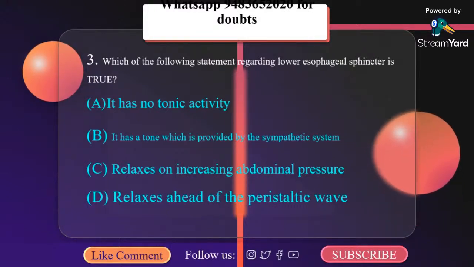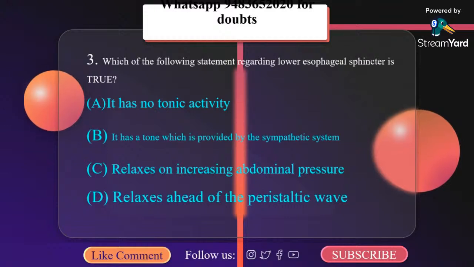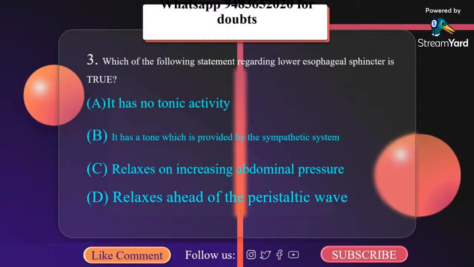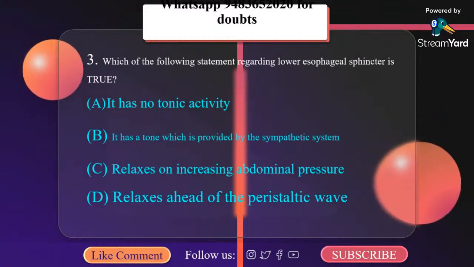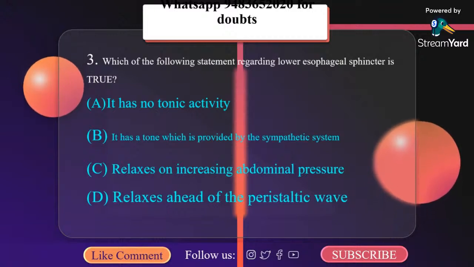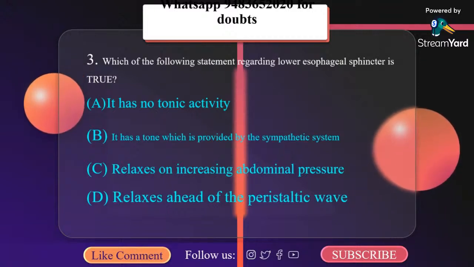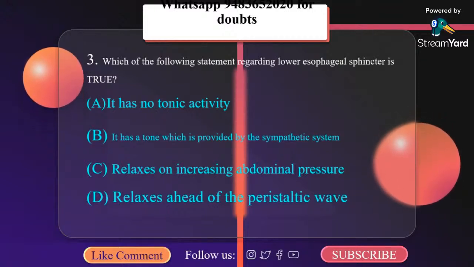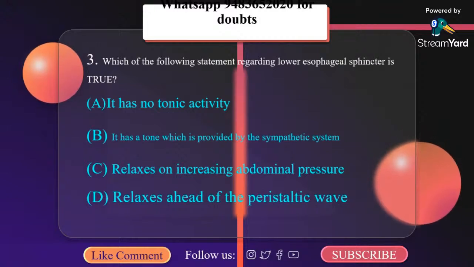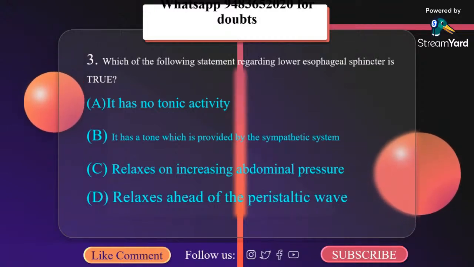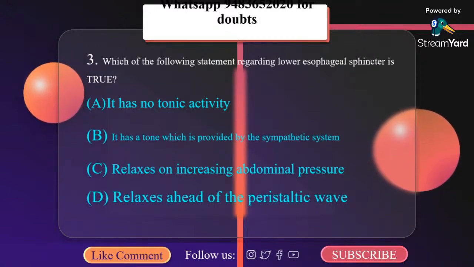Which of the following statements regarding lower esophageal sphincter is true? It has no tonic activity. It has a tone which is provided by sympathetic system. It relaxes on increasing abdominal pressure. It relaxes ahead of peristaltic wave.